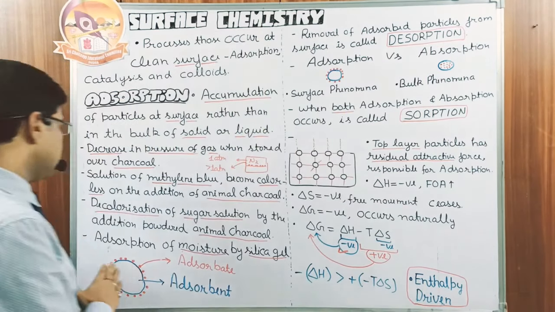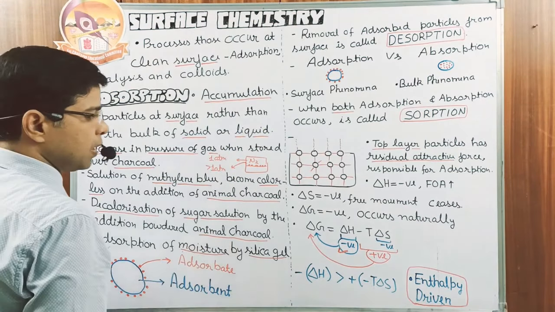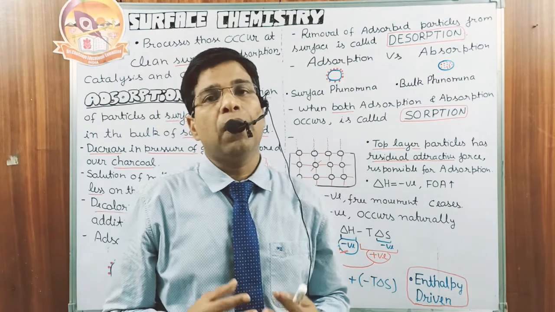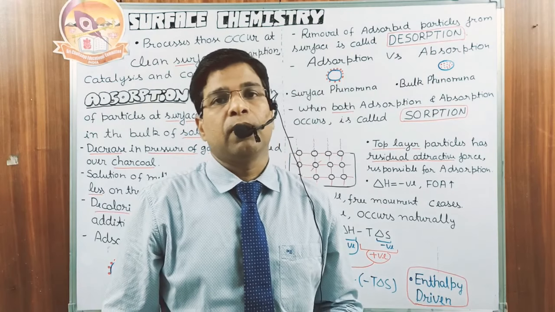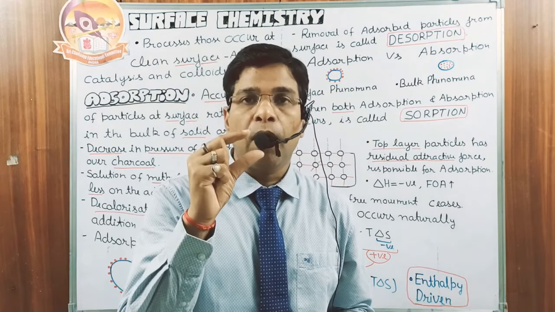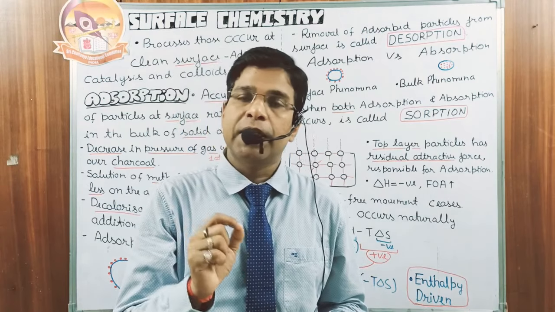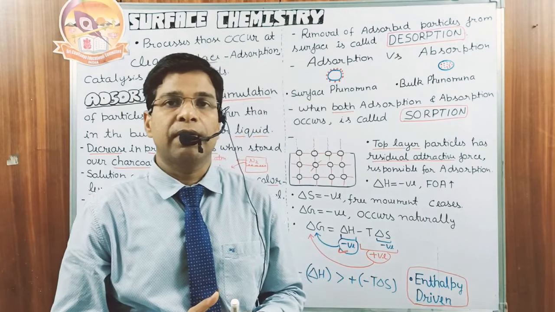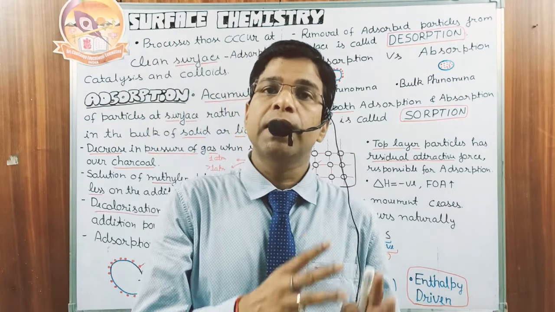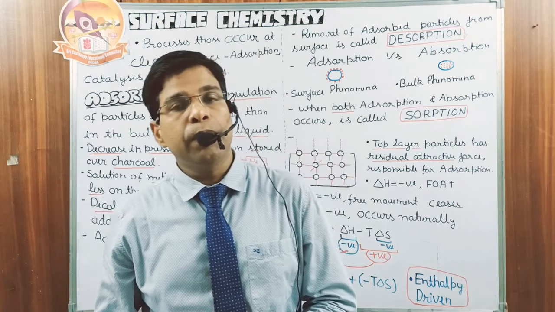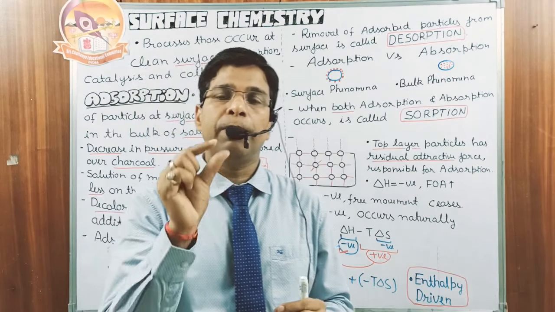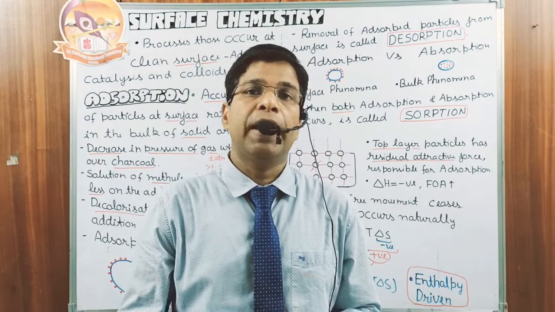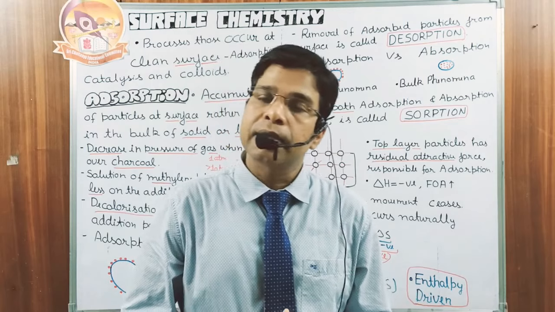Next one is the adsorption of moisture by silica gel. Look, whenever we buy a new laptop or a new mobile or any electronic device, we always find a small pouch inside that contains silica gel. So what happens if moisture is present inside? That will destroy the circuit. So to remove the moisture, what do we do? We always provide a small pouch of silica gel. It absorbs all the moisture and protects the electronic circuit.